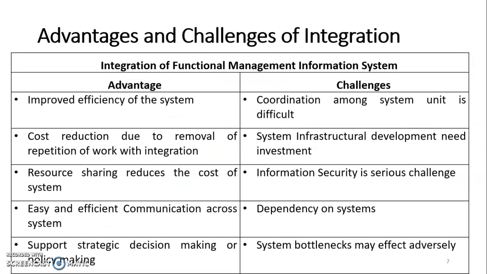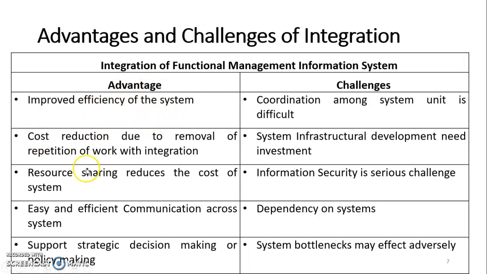There are different advantages and challenges also. Let us focus on the advantages first. Number one, it improves organizational efficiency. How? Because in an organization, one department does something and it is shared by all, so repetition of work would not be there. Because of the reduction of repetition of work, the cost is also reduced.